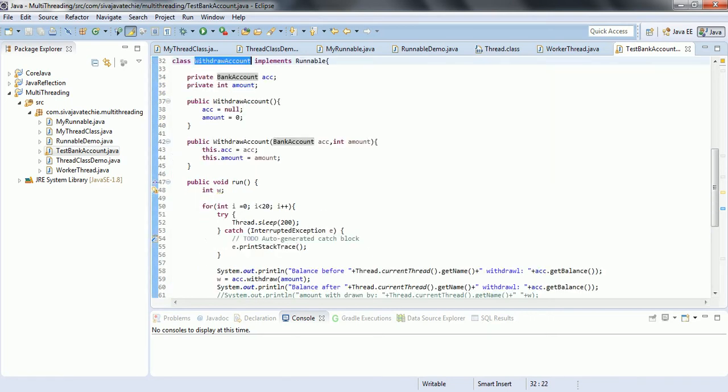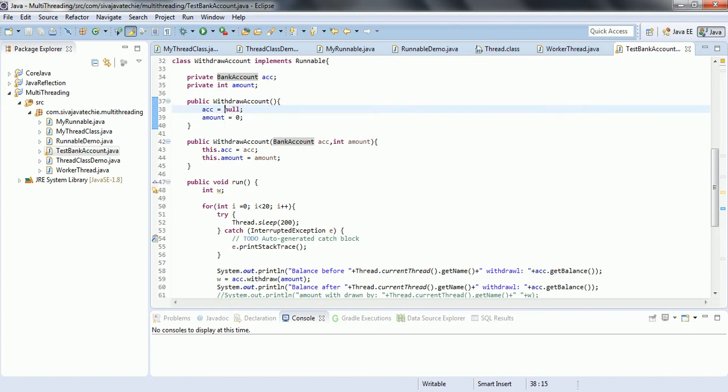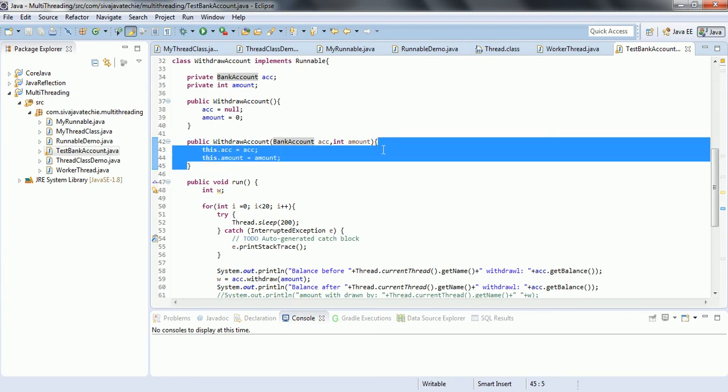In this we have two member variables, the bank account and the amount. I have a constructor which initializes the account to null and the amount to 0. We have one more constructor with the bank account as one parameter and the amount as another parameter, so it is a two-parameter constructor. And we have overridden the run method.